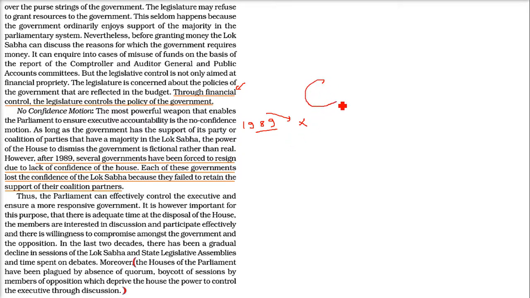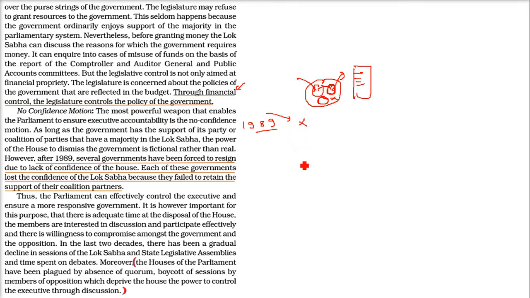For example, if a government is formed with certain partners, and this majority party has formed some minimum common program, and when they are in power, this majority party is not fulfilling what the coalition partner wants, not fulfilling their needs or what they made the coalition for, so they will step out. When they step out, this coalition government will not stand, because now they are not in majority. That is how the no confidence motion becomes so important.